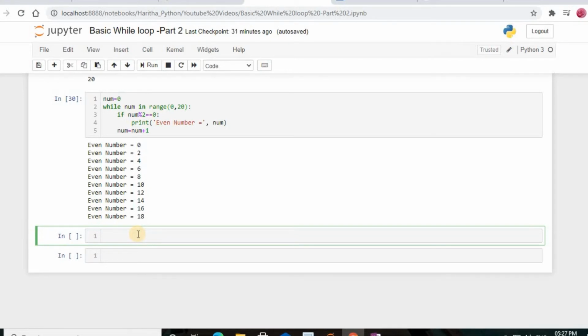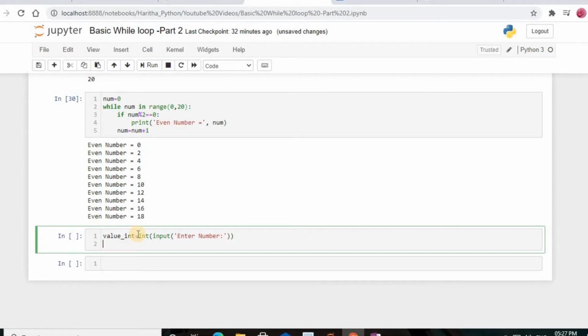Now we take a look at how we can make use of a length variable. Now we'll move on to one more variable, that is length. value_int is equal to int(input("Enter number")), and then length is equal to 0.